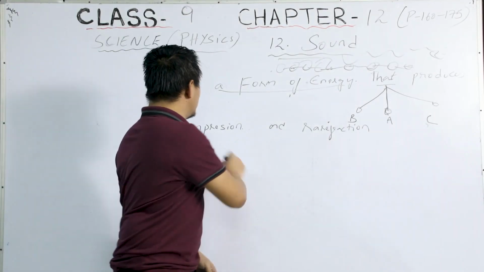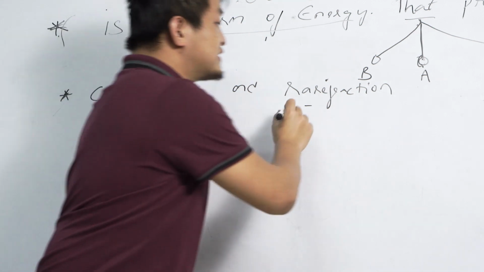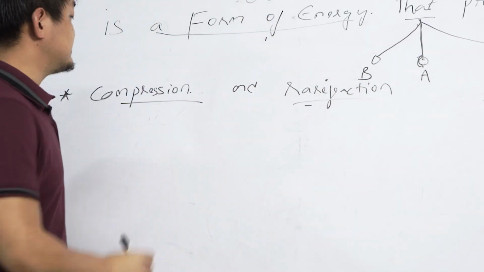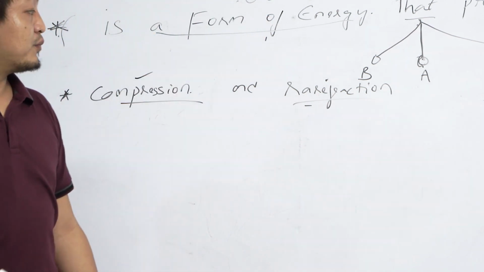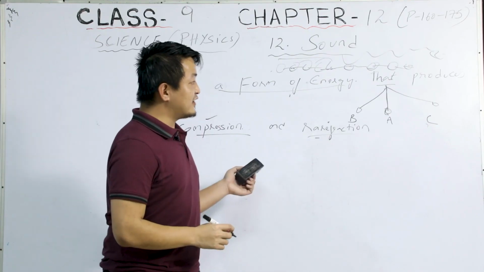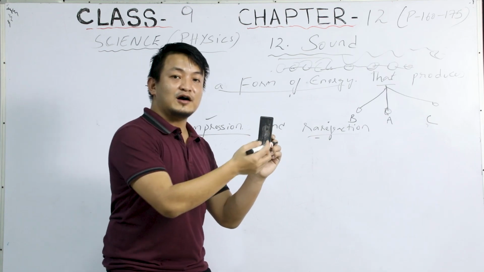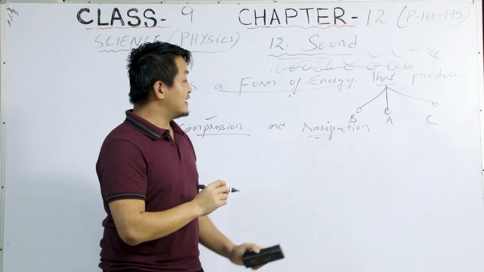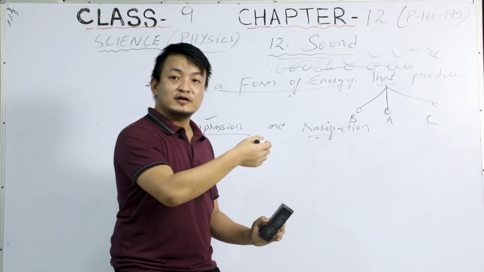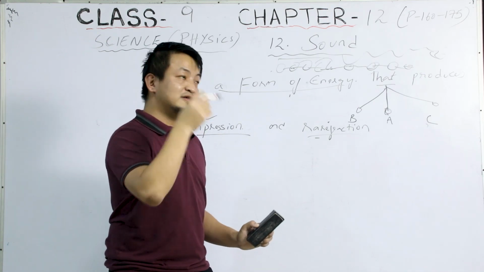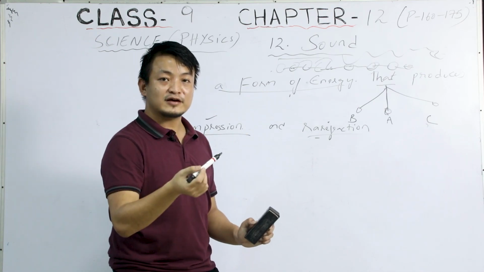Okay, so students, now we'll study compression and rarefaction. So what happens in compression and rarefaction? Just now I have said that air particles and whatever we're speaking out, they vibrate, right? And then it passes on, and through this, the next person is able to hear the sound, right?